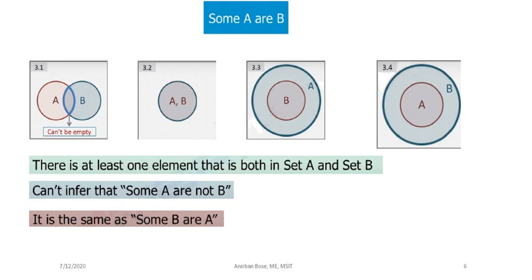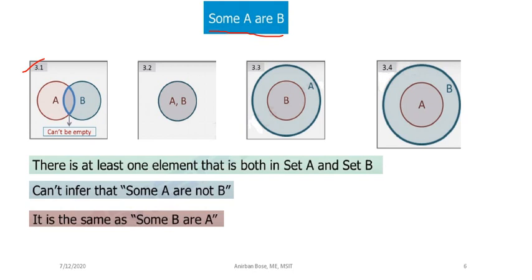Now coming to this statement, which is particular but affirmative. Here the statement is some A are B. For some A are B, the bare minimum requirement is that some portion is common between A and B. Some portion has to be common, and that cannot be empty. But remember that some A are B is also satisfied by this particular Venn diagram, where A and B are the same. So in that case also you can say that some A are B. These are very important to understand.